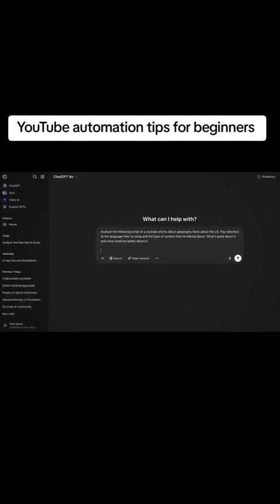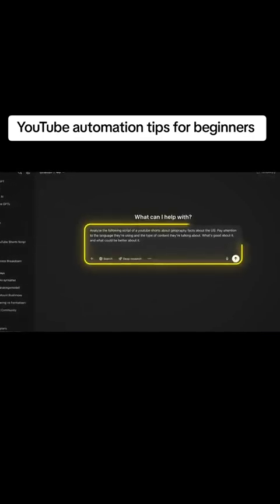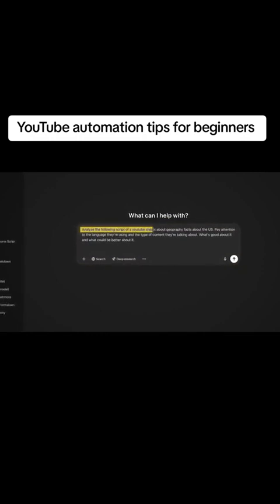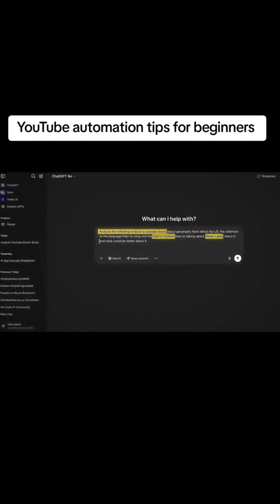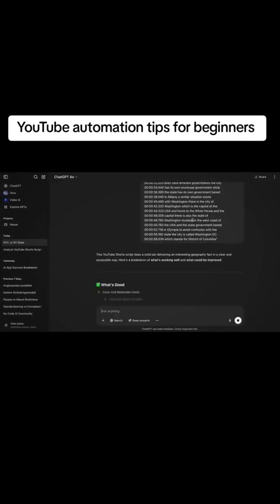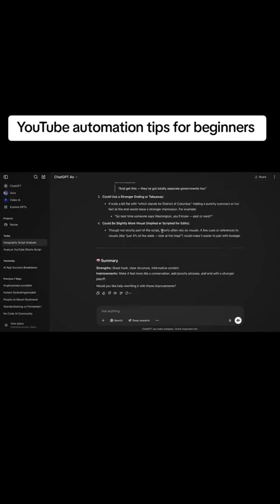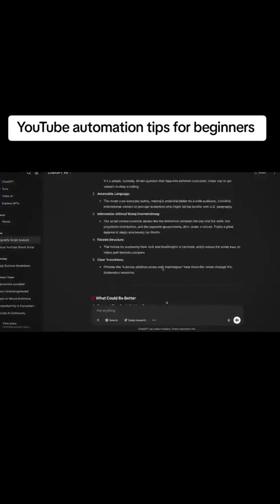What you want to do next is paste the script in this exact prompt that I prepared for you inside the step-by-step document. And this prompt is going to make ChatGPT analyze the video's niche, type of topic, and script writing. And as you can see, it gives a full description of what's good about it and what could have been done better. So now that we've fed GPT with all the data it needs, ask it to give you a topic by entering the following prompt.